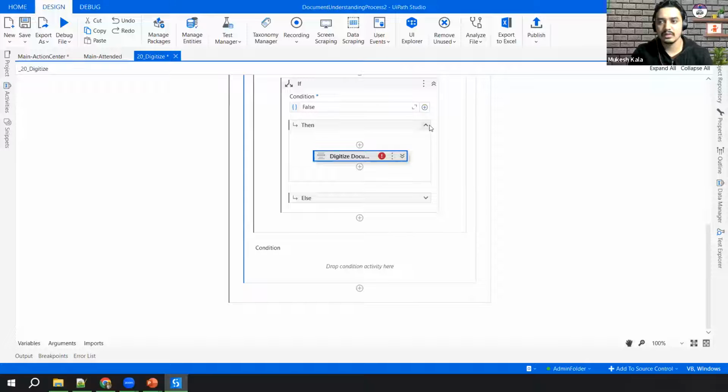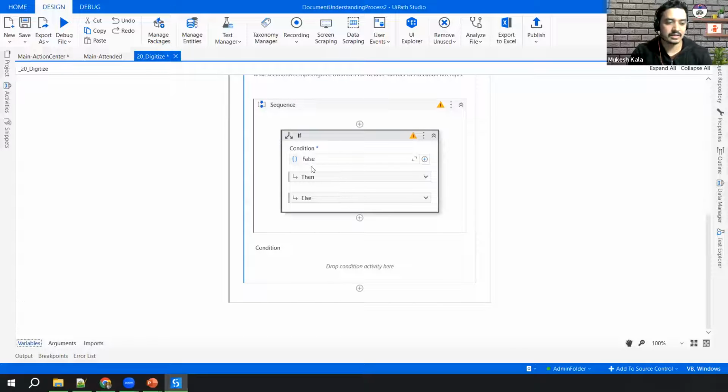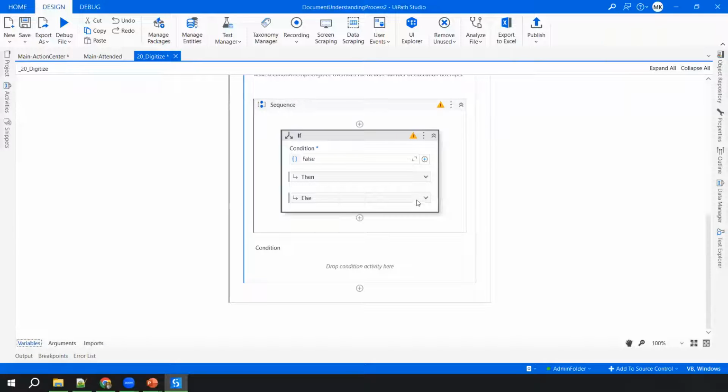That's it. It will never go into this. So I just mentioned a condition, but you understood the concept, right? Yeah, I understood the concept. So it's not mandatory that everything you have mentioned, the 7 steps, should be in a line. If any one is skipped, that doesn't matter. It will work. All it requires is exactly the input data and the output which you require, right? Yeah, input data and output data. Thank you so much.